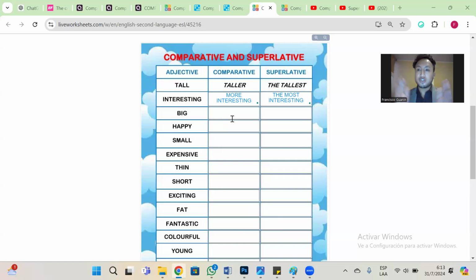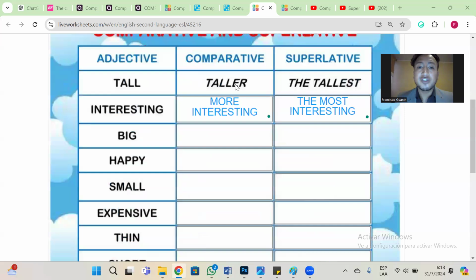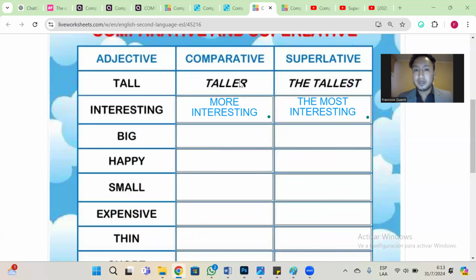Why? Because in the short adjectives, we need to add these special two letters, er. Yes, that is going to be translated as más alto, right? Just with short adjectives, right? If I want to make a superlative, we need to change to est, adding this article, the, tallest, that means el más alto. It doesn't have any comparison, right?